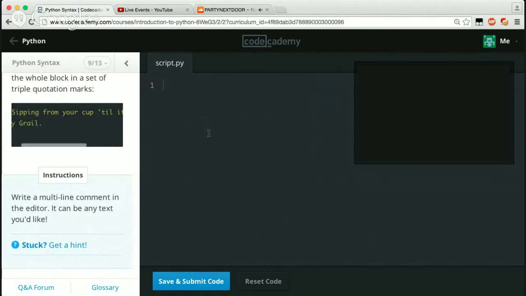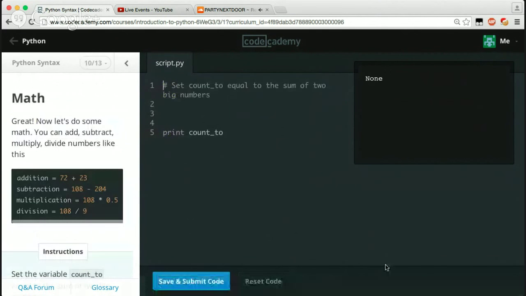So write a multi-line comment. Let's get our interpreter. 1, 2, 3. 1, 2, 3. And then we can just say blah, blah, blah. So there's like 9 lines, and it's all commented out. Awesome.